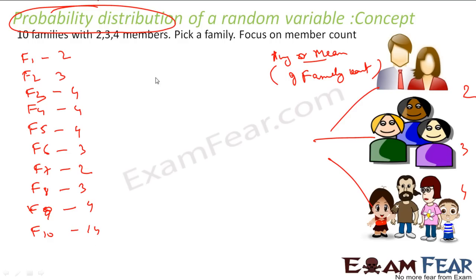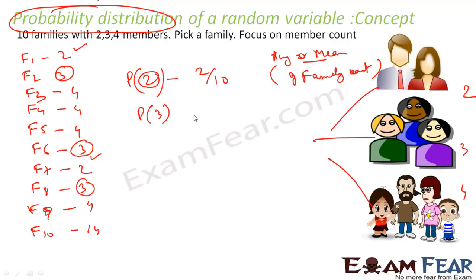So how many families have 2 people? 1, 2. So the probability of selecting a family with 2 members is 2 by 10. The probability of selecting a family with 3 members is 3 by 10. The probability of selecting a family with 4 members is 1, 2, 3, 4, 5. This is 5 actually, so 5 by 10.